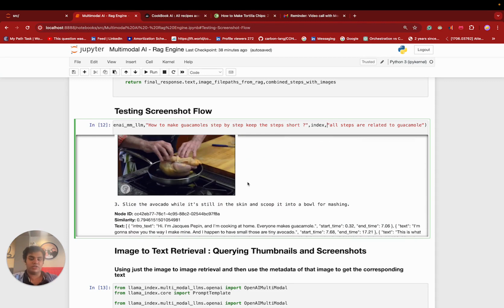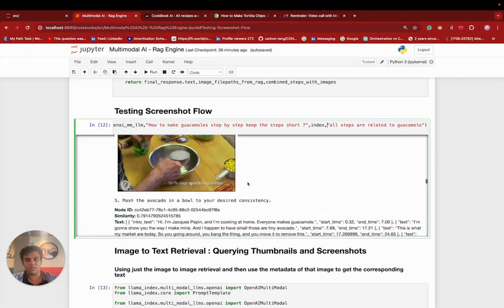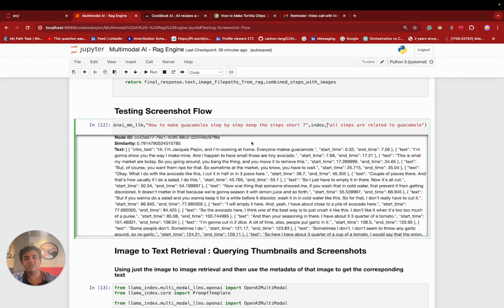So that ideally should not happen, and that is why I decided to go with the Dall-e part as a correction. To better correct it, what we can actually do is make a custom retriever which has more context from a retriever standpoint, not from an LLM standpoint. And then I can use a response synthesizer to make a better response.